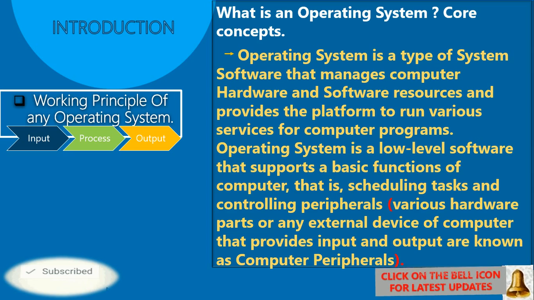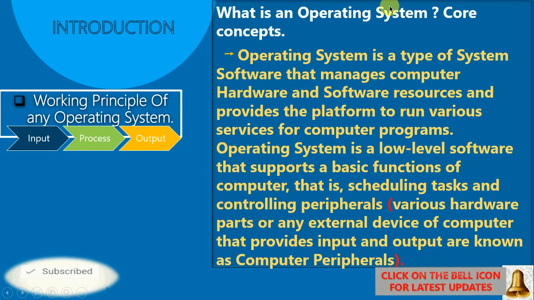Clear? Next is controlling peripherals. What are peripherals? Various hardware parts or any external device of the computer. Whatever hardware parts or external devices provide input and output are known as computer peripherals. Clear? So this was the basic core concept of an operating system.